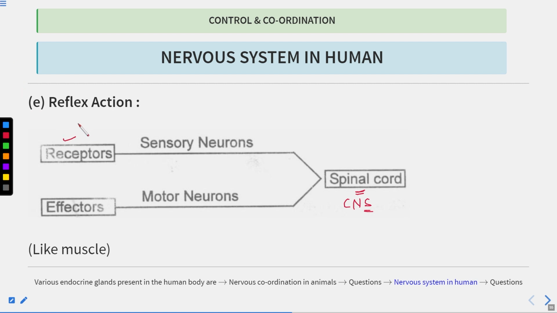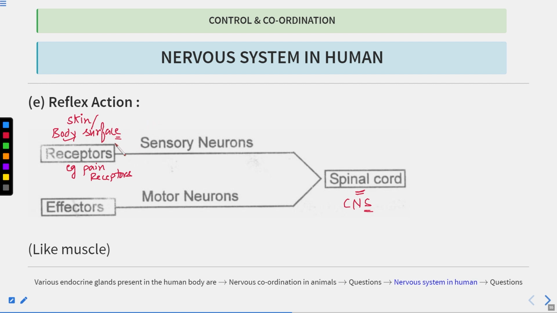Where are these receptors present? They can be present in the skin, or you can say the body surface. All right, this is clear. An example can be the pain receptors, which are present on the body surface or just beneath the skin.